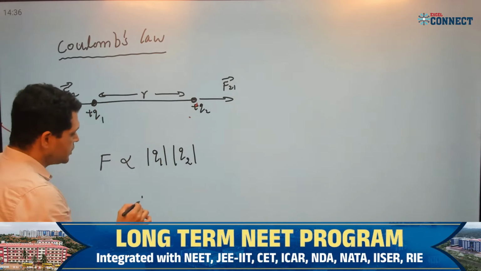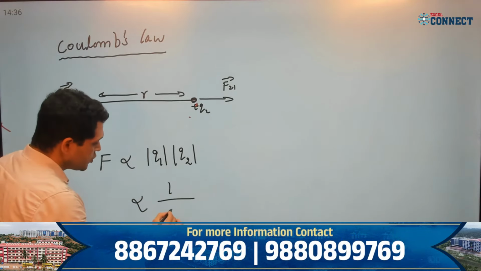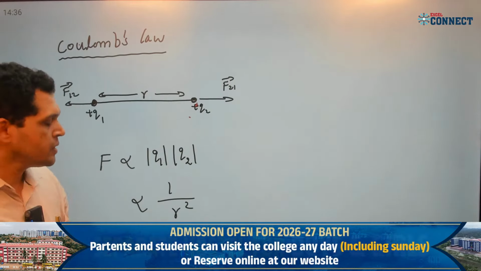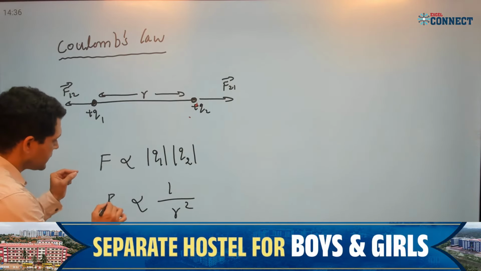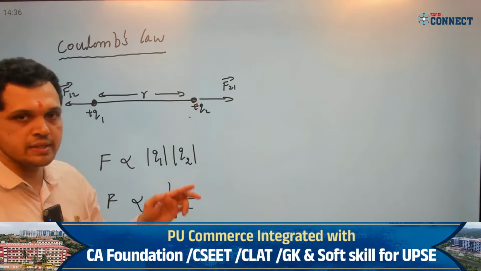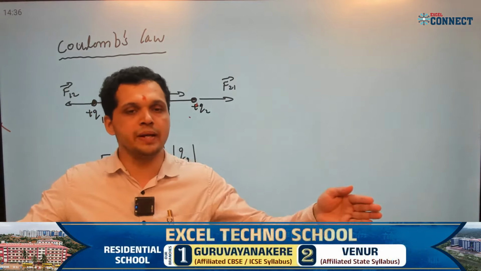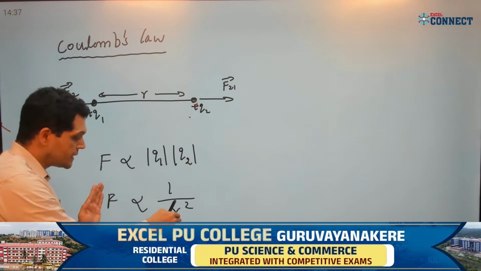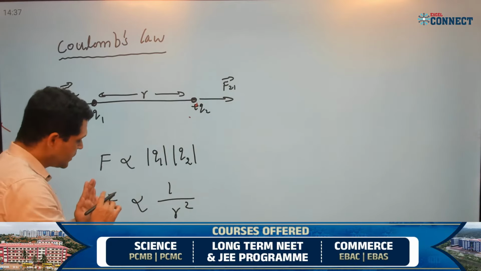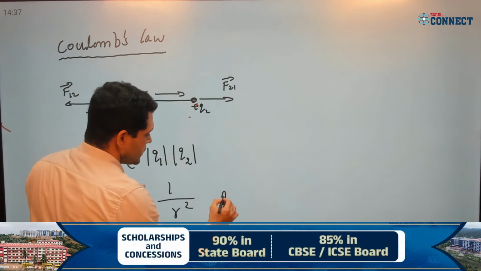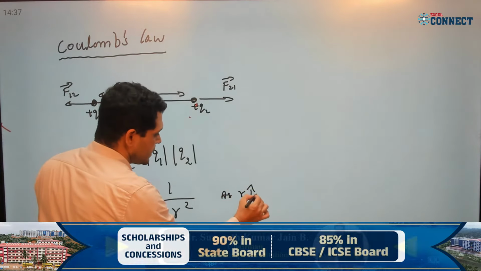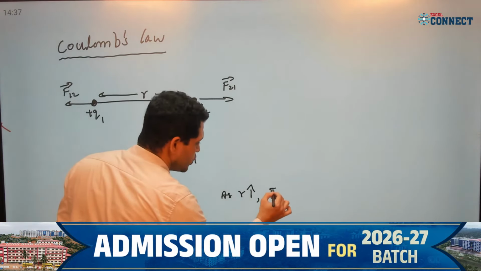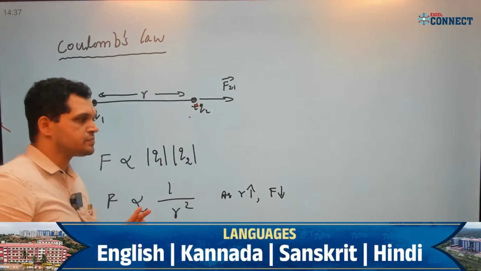It is also inversely proportional to the square of the distance between the two stationary point charges. This force is inversely proportional to the square of the distance. That means as the distance of separation increases, the force decreases. As R increases, electrostatic force F decreases.